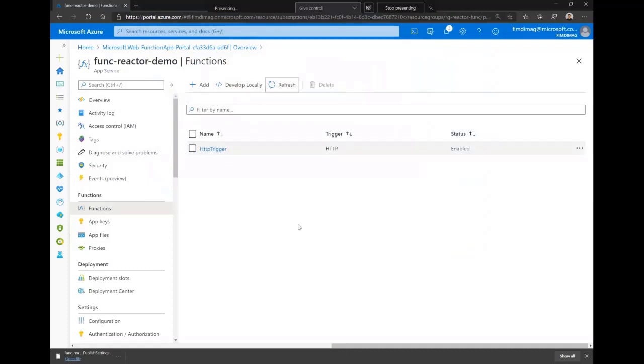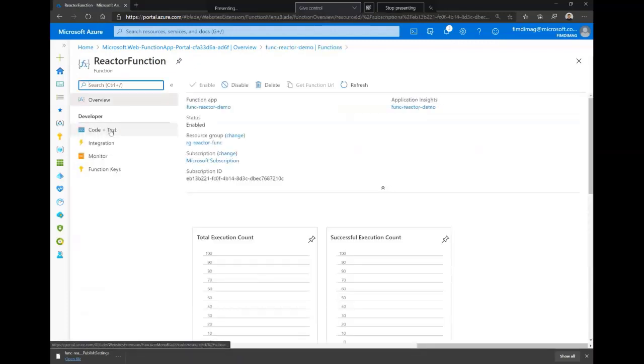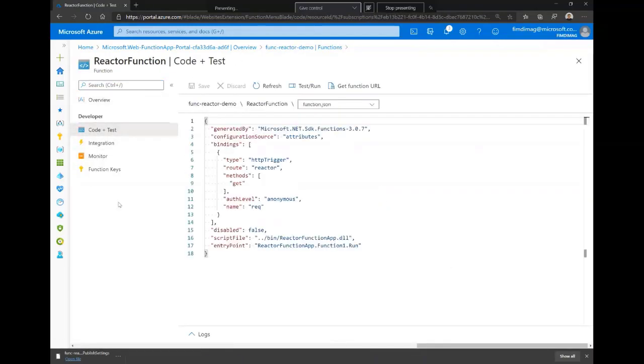We can click on refresh here. And here we need to have our function reactor directly. So the first step is deleting the other function that was developed via the portal, and then push or publish this function. So here we have the function, but since we have developed the function locally, we don't have access to the code. So it's precompiled and published directly to Azure.